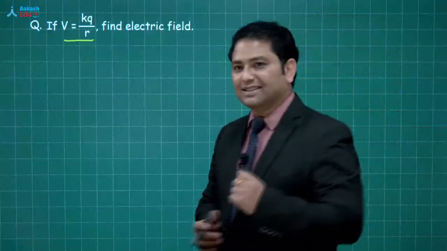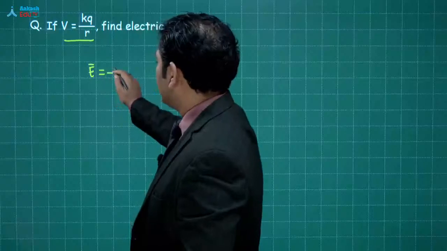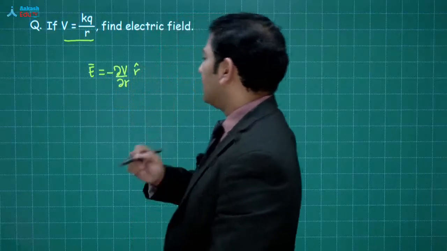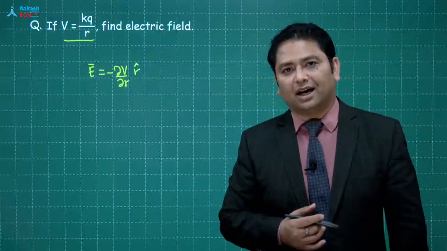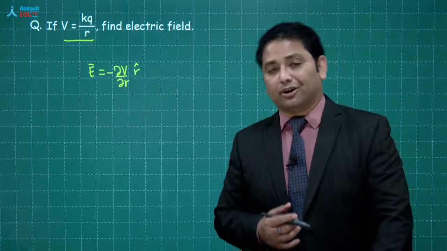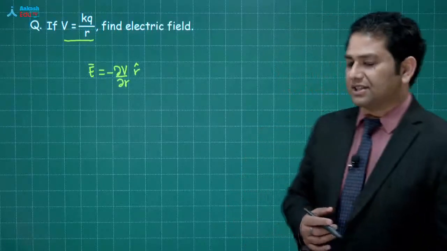Okay, so let's see. E is minus of del V by del R multiplied by R cap. जहाँ आपको पता है, symbols have the usual meaning. R cap is in the radially outward direction. और अगर minus R cap है, that will be in the radial inward direction.